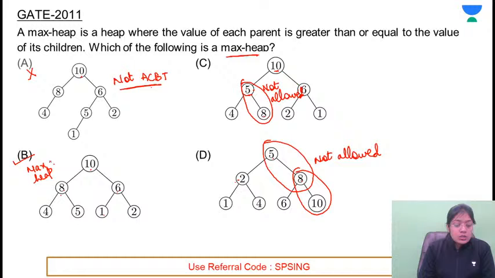Because ma'am, it's not following the ACBT order. Yes, it is not following the ACBT structure. A cannot be the answer. Correct?